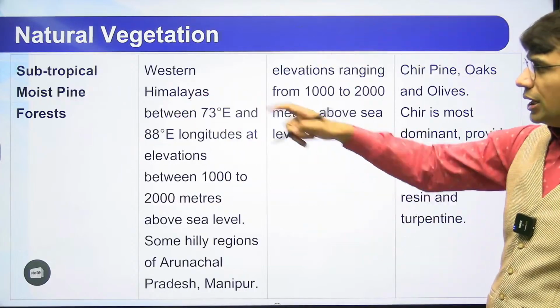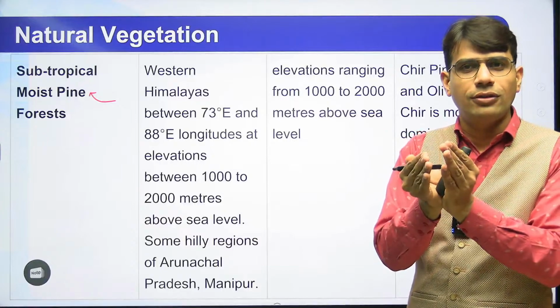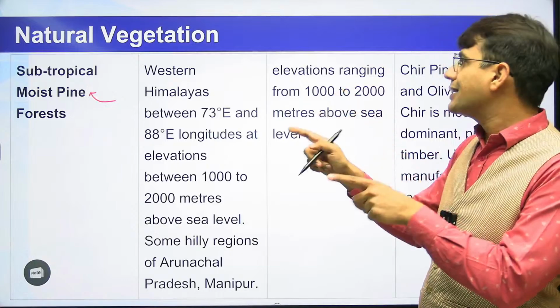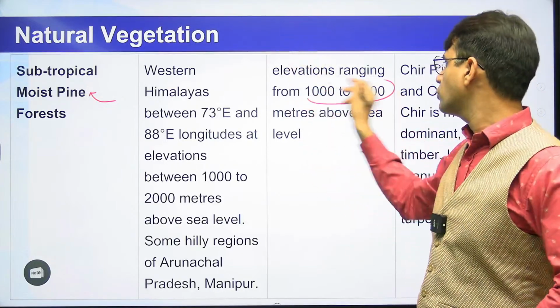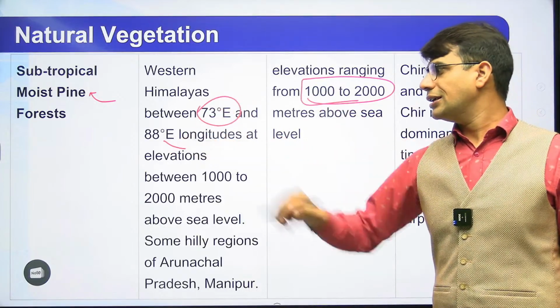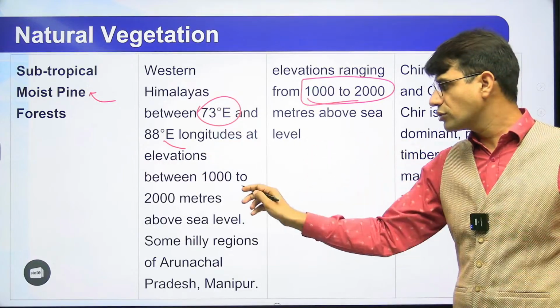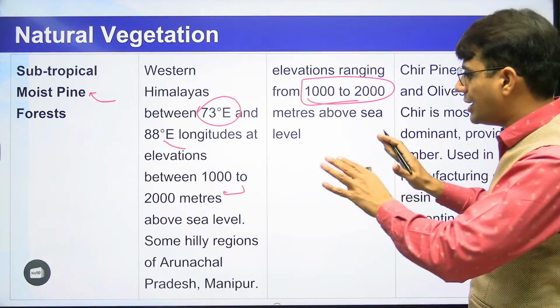Now after broad-leaved, we are talking about moist pine. Here the leaves start narrowing down. But as it is a subtropical area, temperature is going to be the same. But as it is a moist pine, height is going to increase, 1000 to 2000 meter height above the sea level. 73 degree east to 88 degree east longitude extension will be there where it will be found. 1000 to 2000 meter height is the average height.